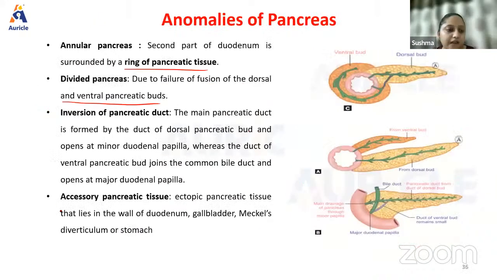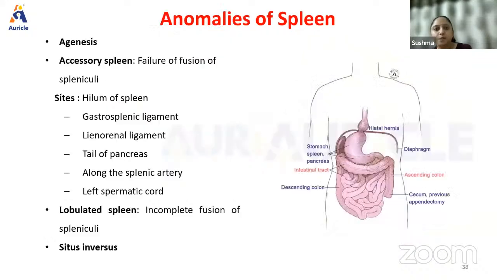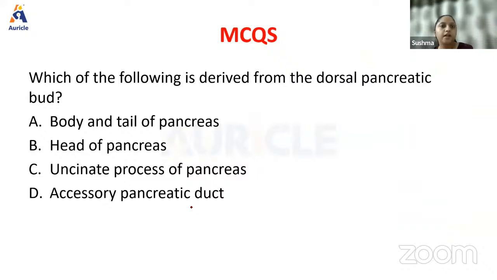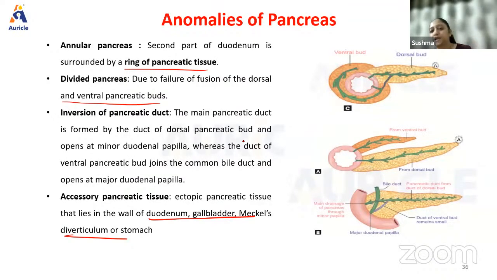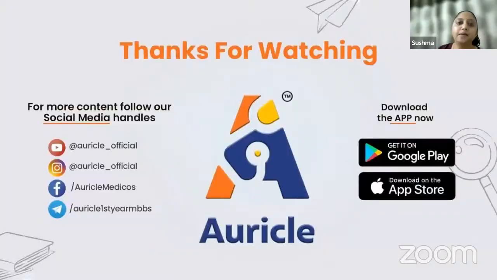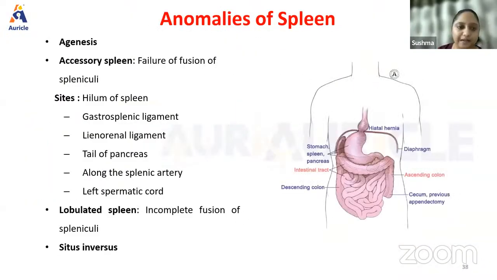Next, accessory pancreatic tissue is the ectopic pancreatic tissue, which may lie in the wall of the duodenum, gallbladder, Meckel's diverticulum or stomach. Spleen, we had already done in the previous section. Now, guys, let me tell you something. Whenever any ectopic tissue is present anywhere, it always has a chance of turning malignant. So you will have to do some corrective procedure to bring it back to where it was originally. So that ends whatever we had left out.